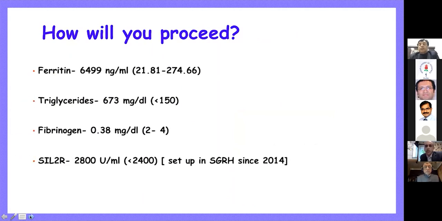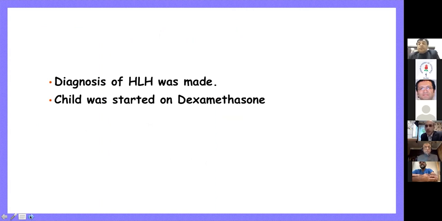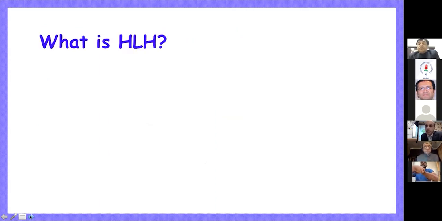In this particular case, we evaluated the child for the basic HLH parameters, which were ferritin, triglyceride, and fibrinogen. And not to our surprise, the child had very high ferritin. The triglycerides were high, which were responsible for the lipemia, and the fibrinogen was low. Serum interleukin-2 receptor, which is available in Ganga Ram since 2014, where we were the first to establish this investigation, was also quite high. The test does take some time for the report to come back. A diagnosis of HLH was made, and the child was started on dexamethasone.